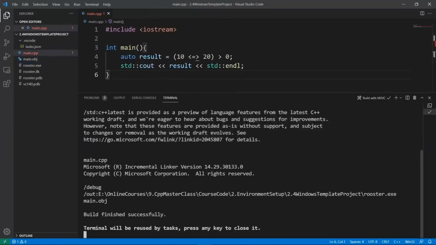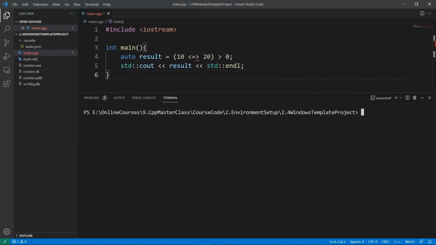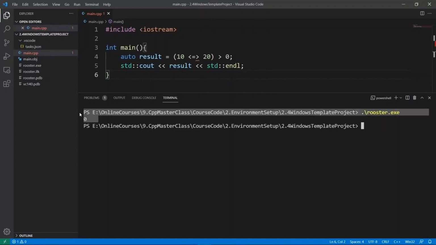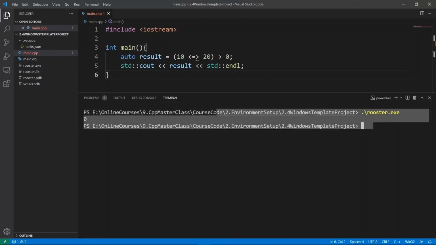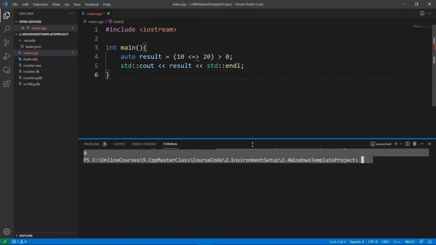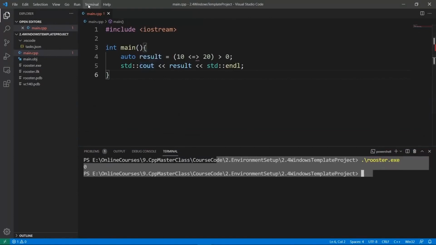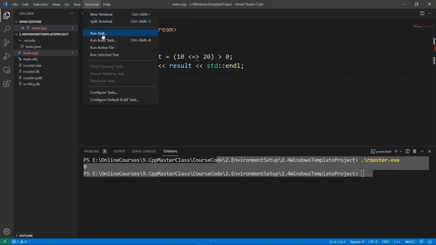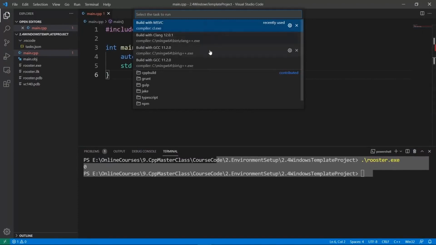And we can come in our terminal and hit enter and do clear to clear things up. And if we say rooster, just like this, and hit enter, you're going to see that it's going to say 0. And this is confirmation that we are able to use our Visual Studio Code editor with all kinds of crazy compilers. And this is really cool. If you are on Windows, I recommend setting this up because it's going to make it easier to run C++ applications from Visual Studio Code using state-of-the-art compilers like MSVC, Clang, and GCC here. And this is really cool.